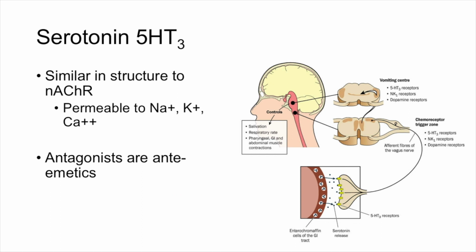Most monoamines do not have any ionotropic receptors. The one exception is the serotonin 5-HT3 receptor. This receptor has a similar structure to the nicotinic acetylcholine receptor. It is also a cation channel permeable to sodium, potassium, and a little bit of calcium. The net influx is positive ions into the cell, causing a depolarization called an EPSP. Drugs that block the 5-HT3 receptor are used to treat nausea and vomiting, especially in people taking chemotherapy.